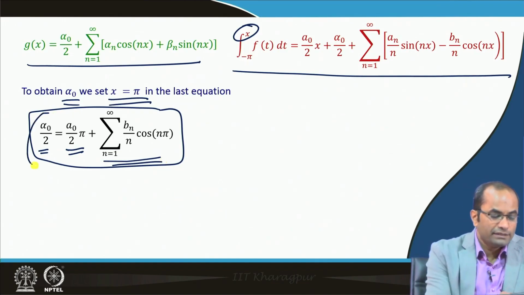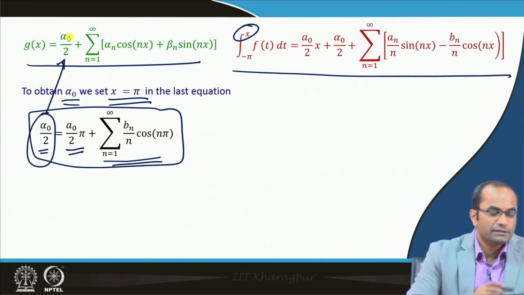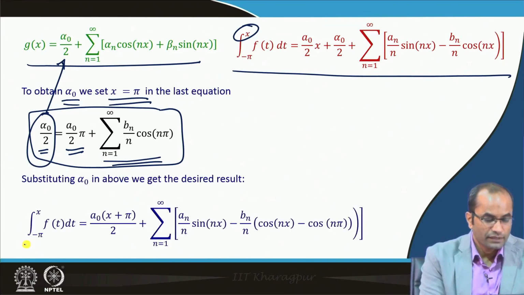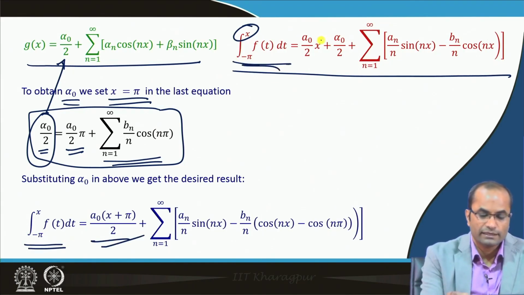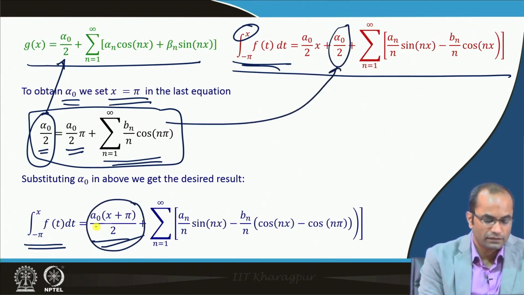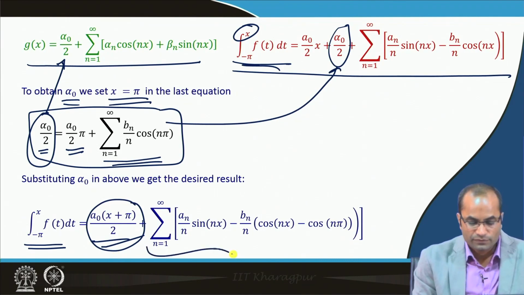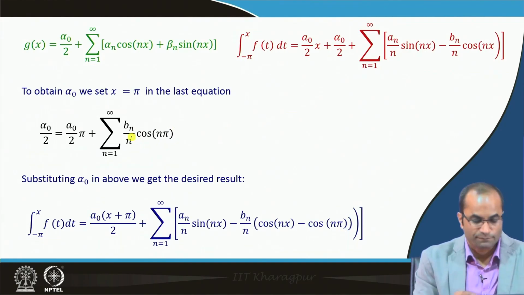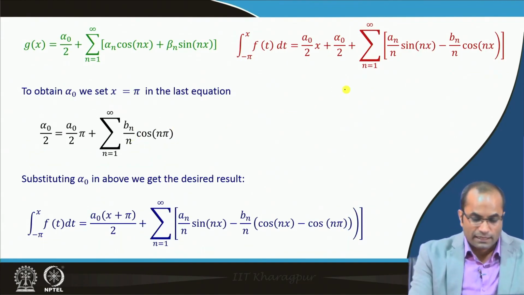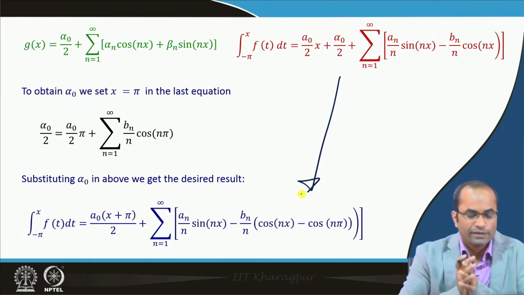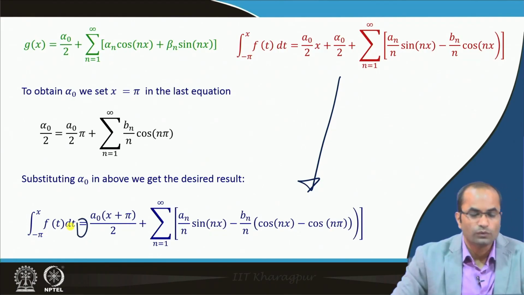If we replace this alpha naught by 2 in the series, we will get exactly the integral from minus pi to pi of f t dt, and a naught x by 2, and then the rest, where this cos n x has also appeared. So this is exactly the result which we obtained after the integration, and this equality holds there.